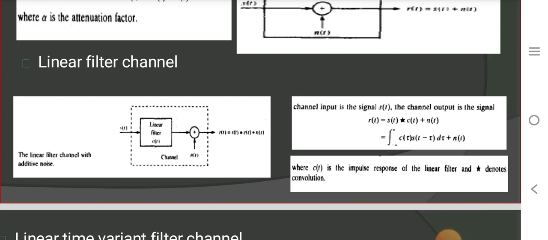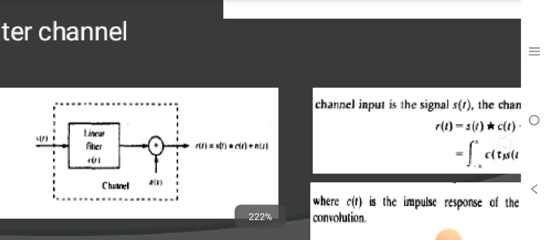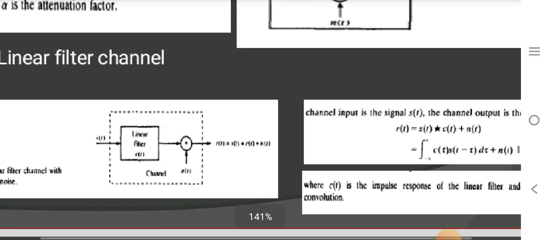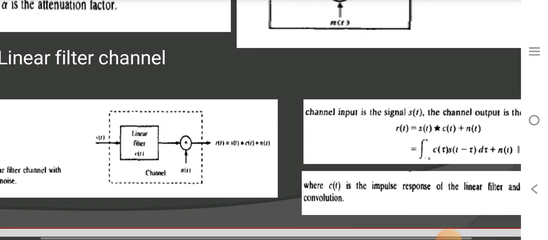The linear filter is represented by C of t, which represents the impulse response of the linear filter. Then the output of the linear filter is given to an adder. The inputs to the adder are the output of the linear filter and also the noise N of t.